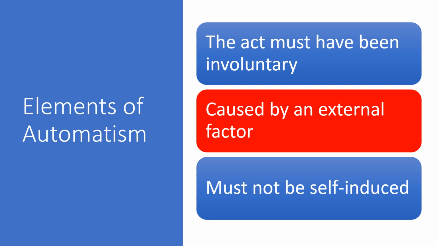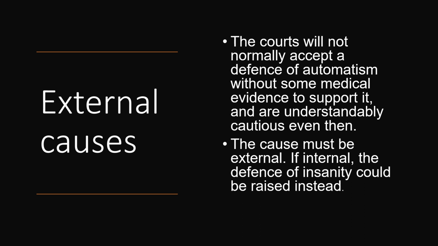Now if you've seen the insanity video before this, or this is a recap, then you'll know that, for example, we're going to contrast the idea of insulin versus diabetes from an internal to an external cause. But we're going to look at the ways in which it could be an external factor, or considered to be an external factor. So the court will not normally accept a defence of automatism without some medical evidence to support it, and even then are understandably still quite cautious.